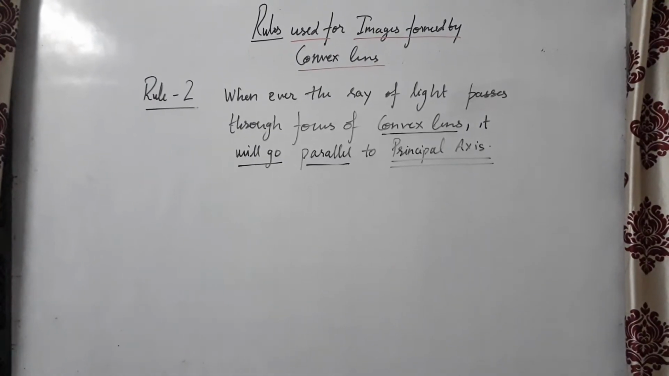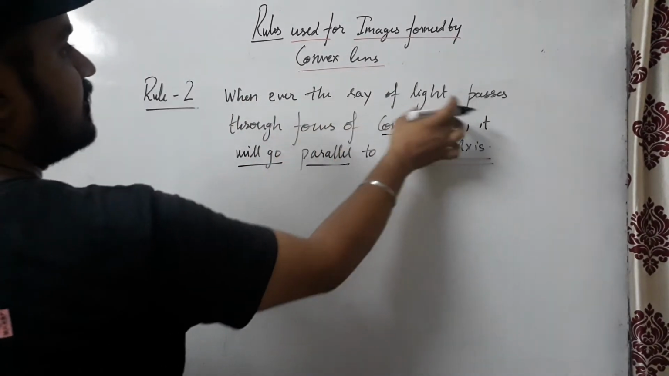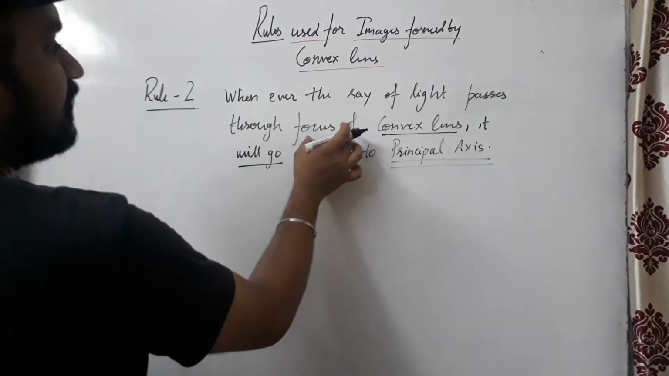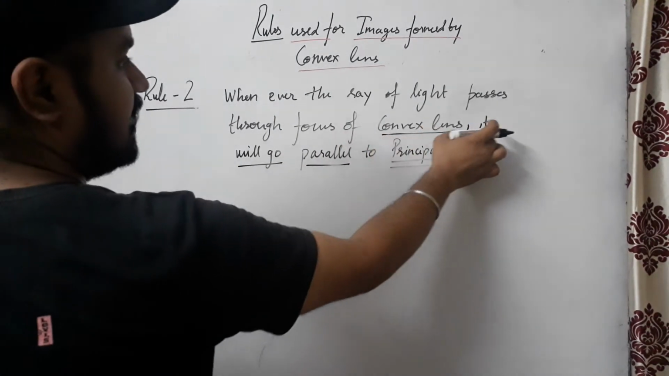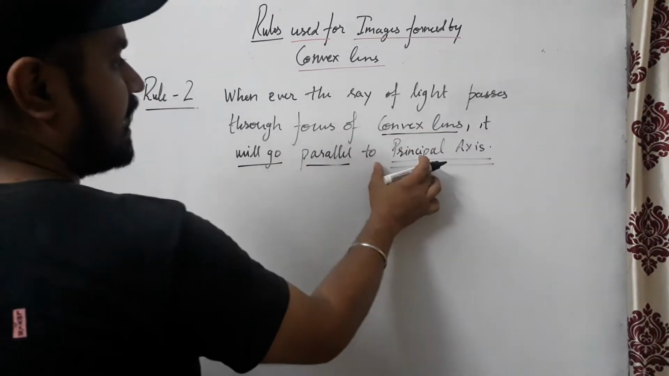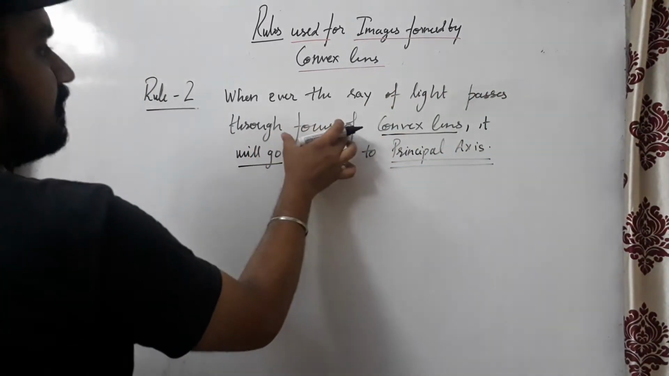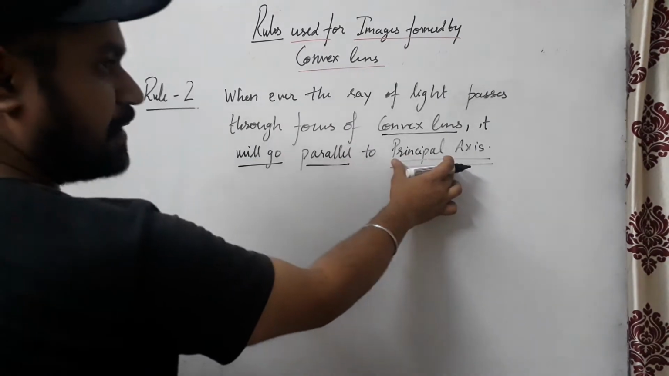Now we are into rule number 2. Rule number 2 says whenever a ray of light passes through the focus of the convex lens or converging lens, it will go parallel to the principal axis. A ray of light passes from the focus and goes parallel to the principal axis.